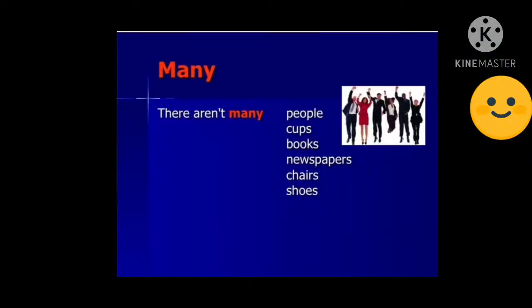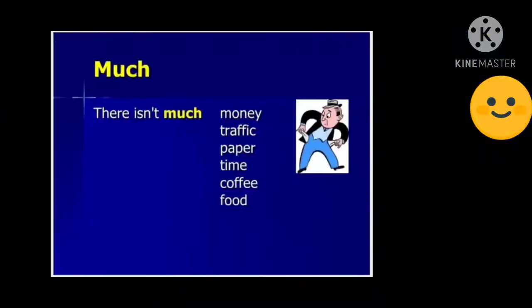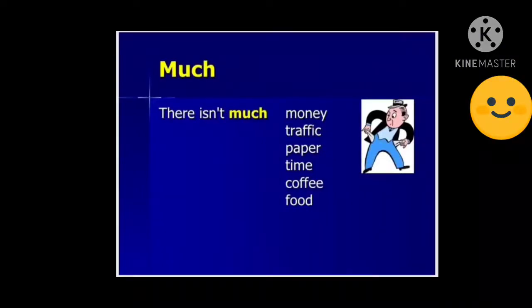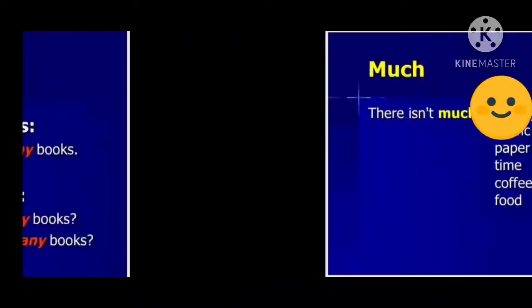Next, many: there aren't many people. So, many also is generally used before countable nouns. Many people, many cups, many books, many newspapers, many chairs, many shoes. And much is used before uncountable nouns. There isn't much money, much traffic, much paper, much time, much coffee, much food. So, know the difference between many and much, few and a little, and any and some. These are very confusable.